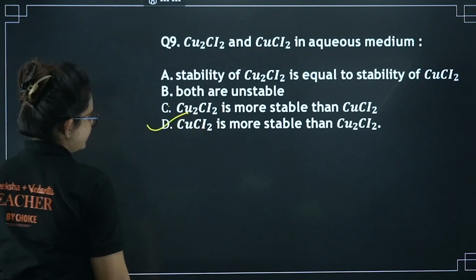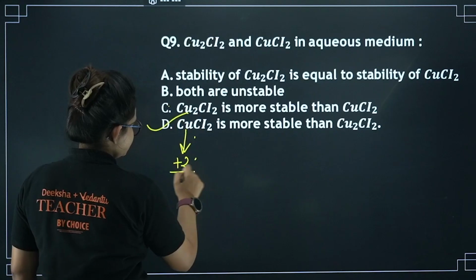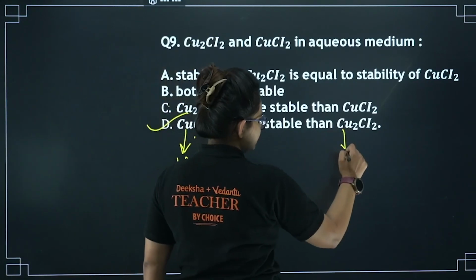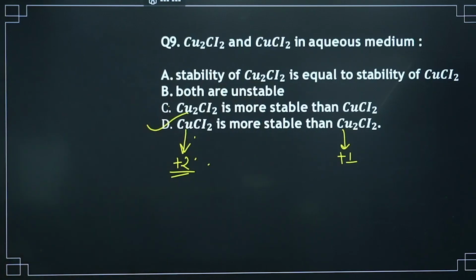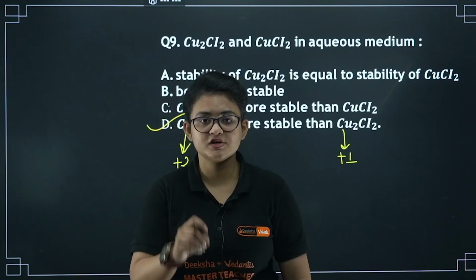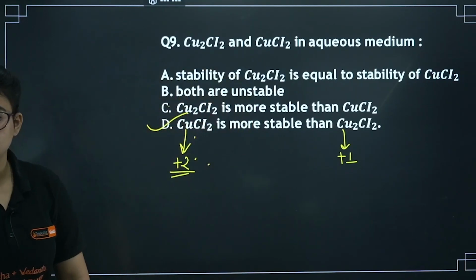This is copper plus 2 oxidation state, right? So copper plus 2 oxidation state is more stable than that of the plus 1 oxidation state in the aqueous media. Another reason is the very high hydration enthalpy it shows in the aqueous media. That's why it is more stable than that of the Cu2Cl2.